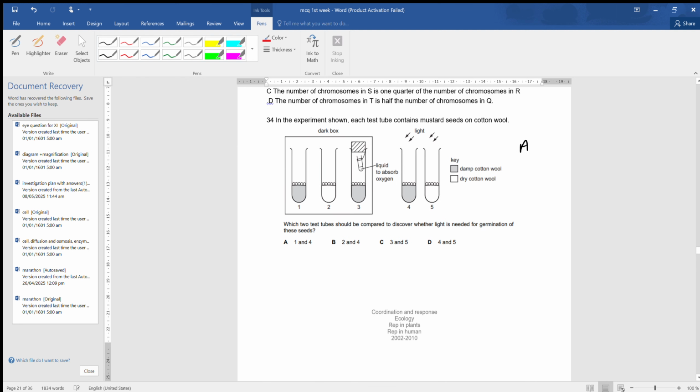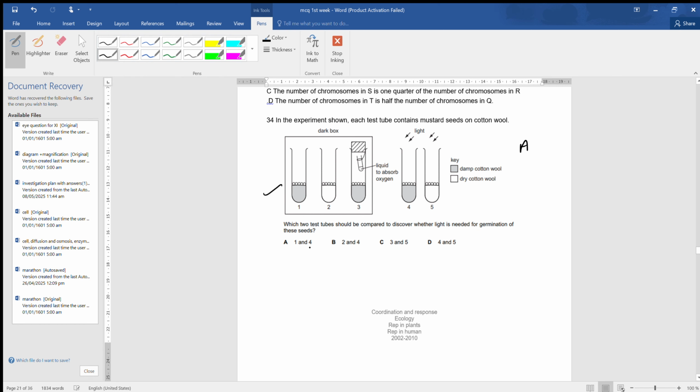Now, in the experiment shown, each test tube contained mustard seeds on cotton wool. Which test tube should be compared to discover whether light is needed for the germination of these seeds? Now, one in which it is placed in the dark room. Therefore, it is an experimental group. It shows that light is essential for the germination of seed. Therefore, 1 is the correct answer.